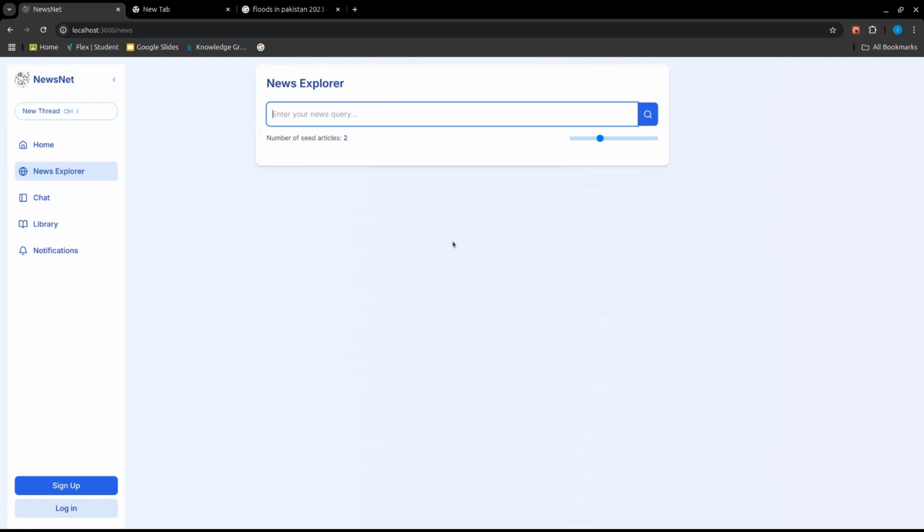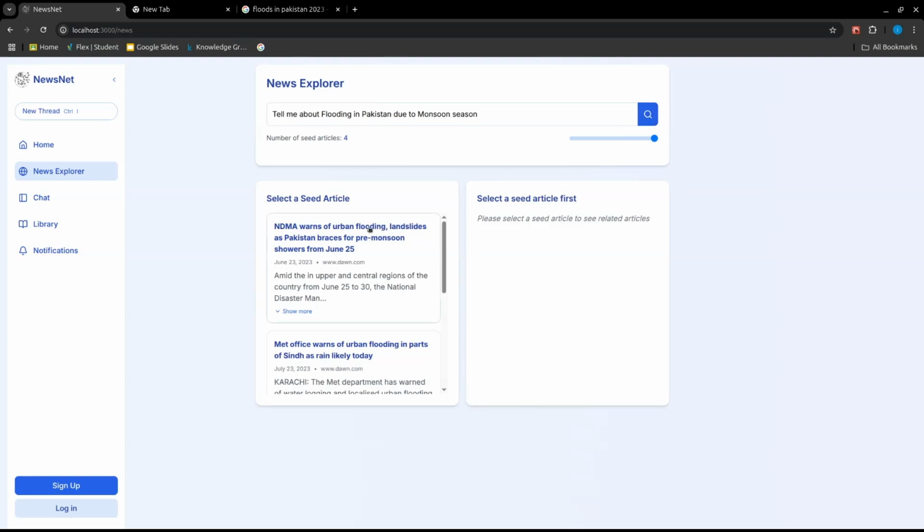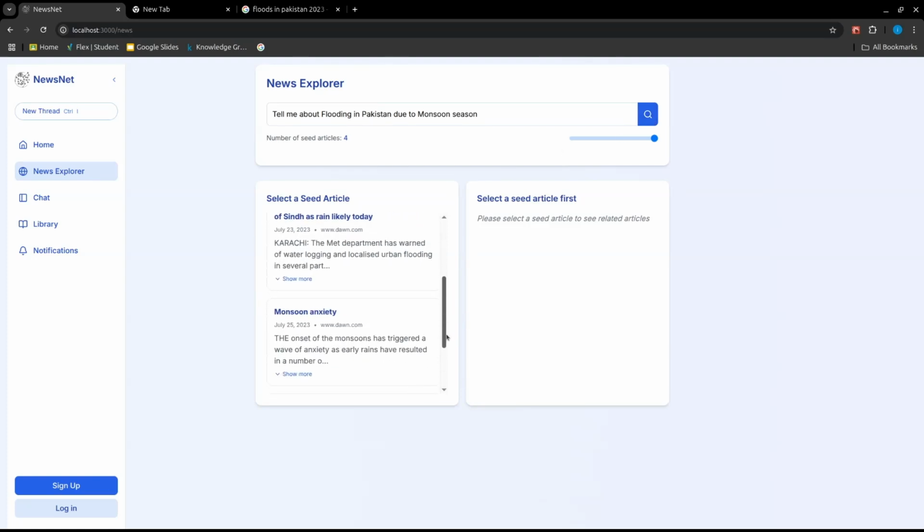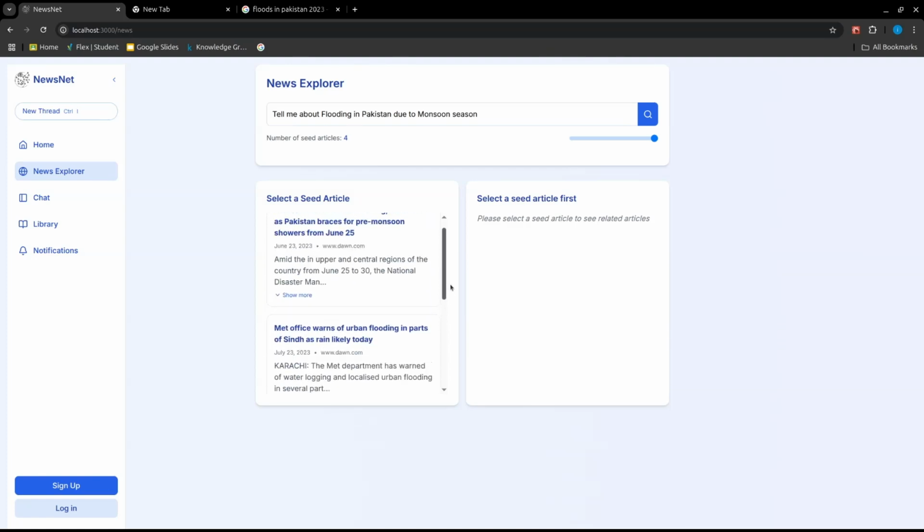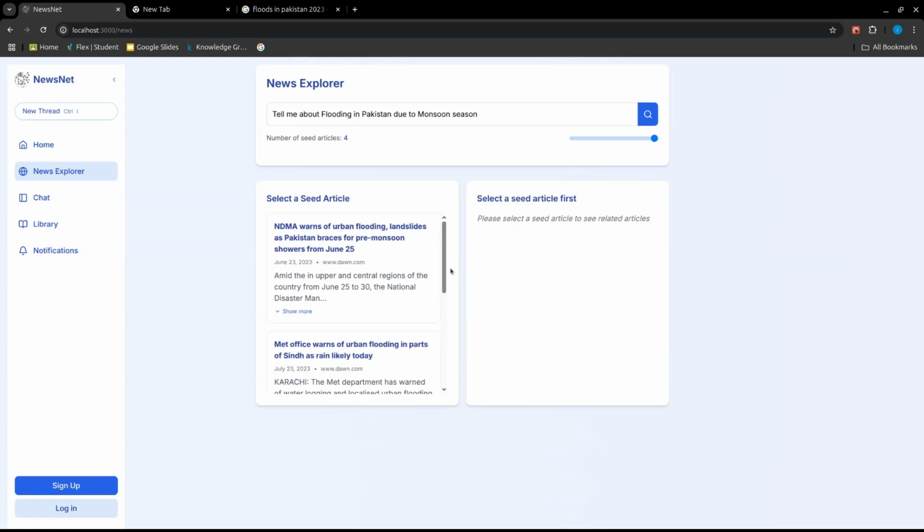I have generated a relevant query to that, which is: tell me about flooding in Pakistan due to monsoon season. Now I will select the number of seed articles as 4. That means I have 4 separate starting points for this exact query. When I search this, I will get 4 seed articles. Just a disclaimer, this is a year's worth of data from 2023, and these are the relevant articles that it gave.